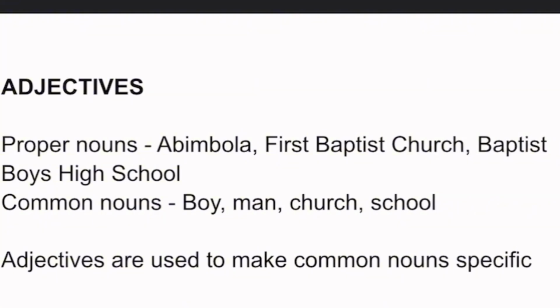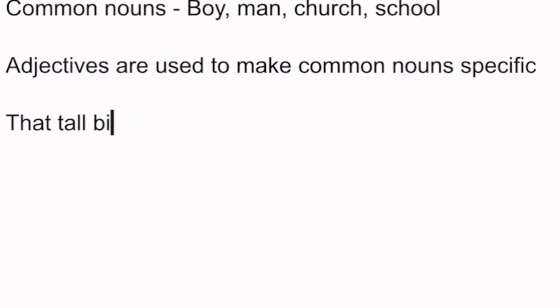But if you say, that tall boy, we will probably know, even if we have two or three people that are tall, we will probably know the one that is the tallest. Do you understand? This word tall has made this boy, which is a common noun, a little bit specific. Because common nouns are not specific, we have many boys, we have many men. Which man are you talking about?